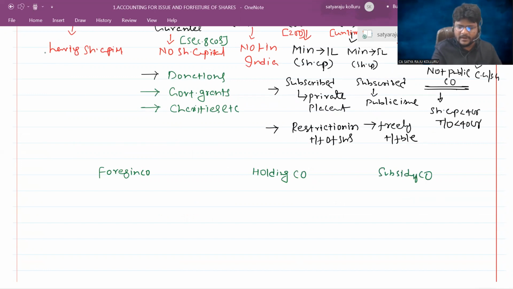I didn't have the space earlier, that's why I didn't write it above. Concentrate. What is the meaning of foreign company, sir? A foreign company is a company whose registered office is located outside India. Their original registered office is there, other than India.